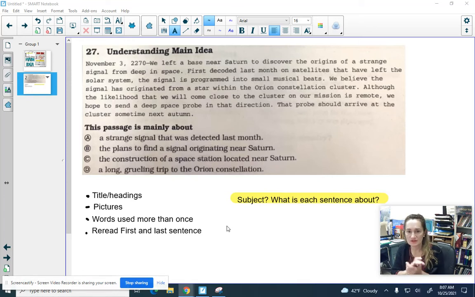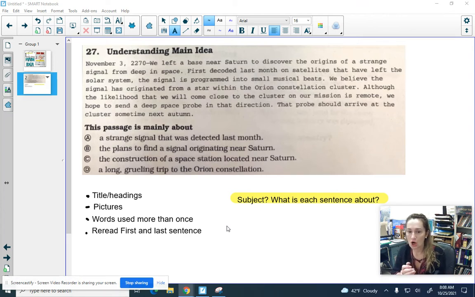The question that is asked is, this passage is mainly about A, a strange signal that was detected last month, B, the plans to find a signal, so we hear that word signal twice, originating near Saturn. The difference between those two is B is about plans to find the signal, and A is just about the strange signal, right? C, the construction of a space station located near Saturn. So that's a very different topic. This is talking about a space station. The A and B were about a signal.